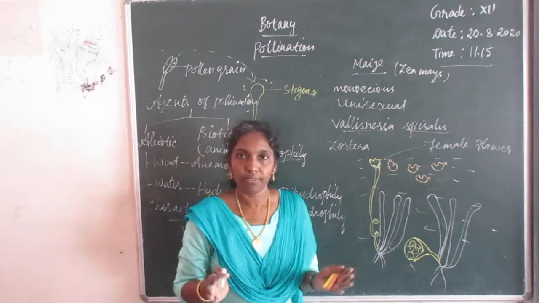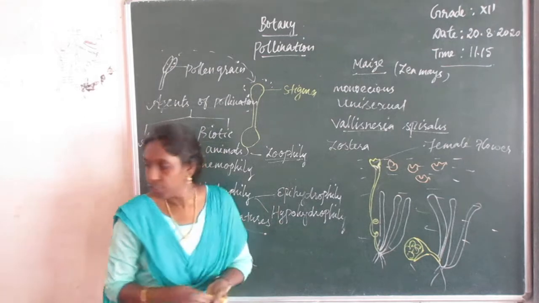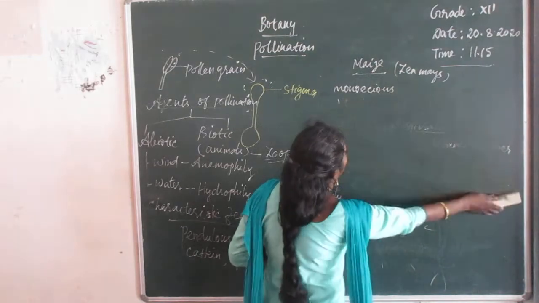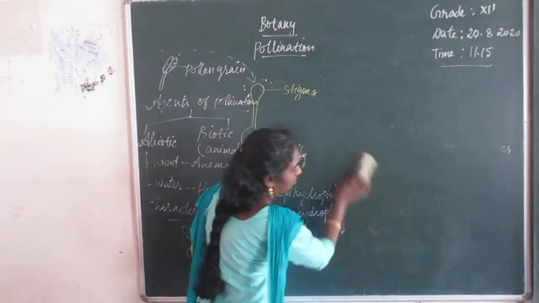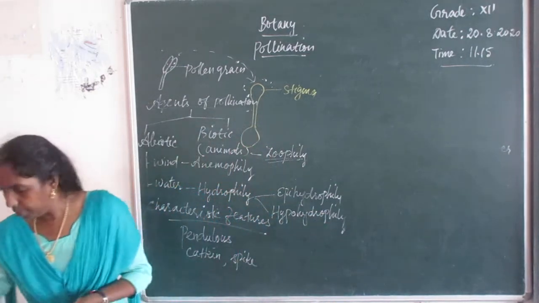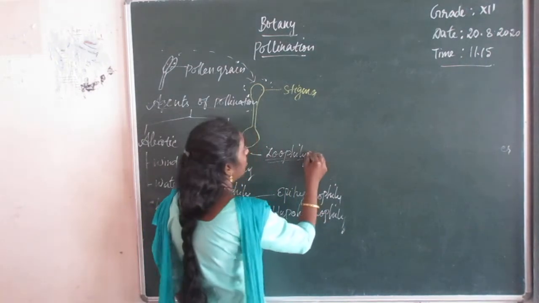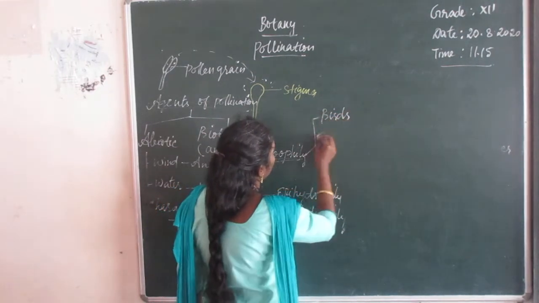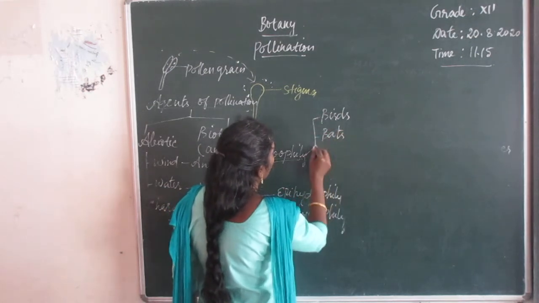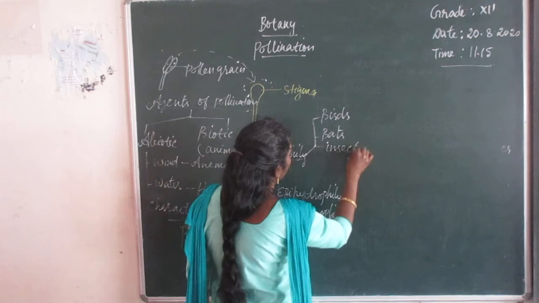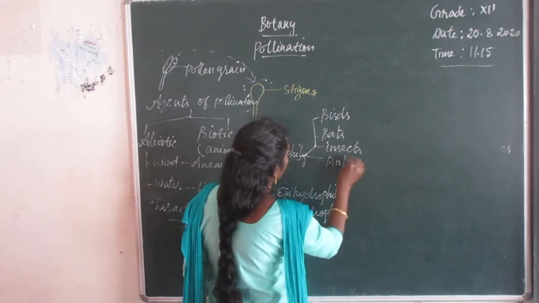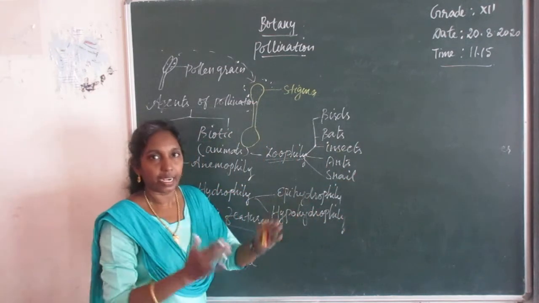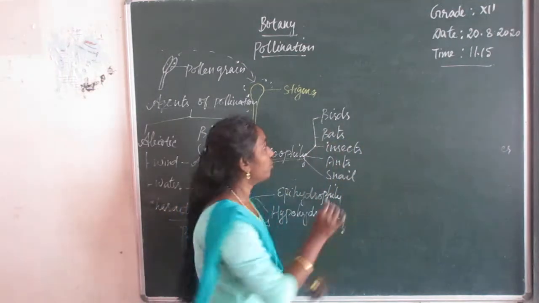Zoophily includes a number of animals. It is classified into different types, like birds, bats, insects, ants, snails. Depending upon these agents that carry out pollination, they are classified into different types.